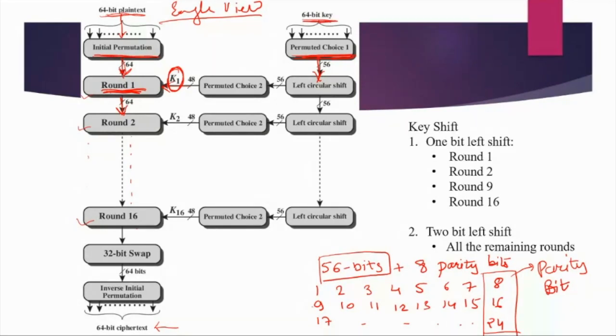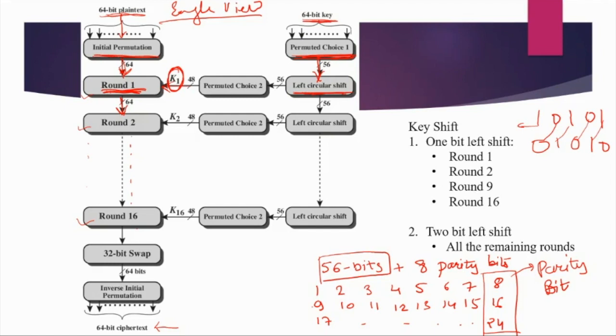After that, we have to supply a different key each time, so you have to keep that in mind. The developers of DES decided to use a left circular shift function which can generate different keys each time. So with this 56-bit key, we will perform a left circular shift. If we have 1 0 1 0 1, it will become 0 1 0 1 0, something like that. So it is shifted by 1 to the left.